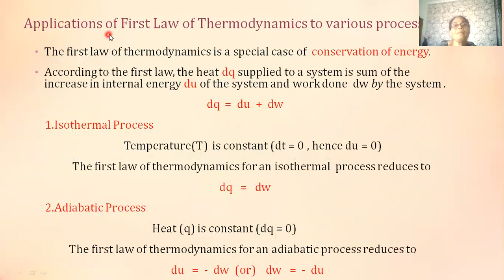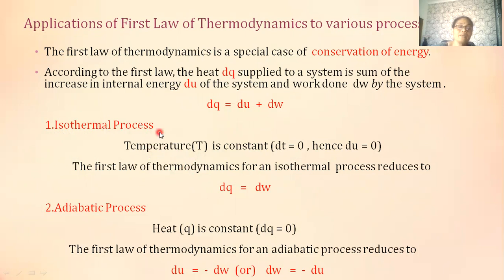Now, coming to the applications of the first law of thermodynamics to various processes. We have come across that the first law of thermodynamics is a special case of conservation of energy. According to this, the heat supplied to a system is the sum of the increase in internal energy dU of the system and the work done dW by the system. This can be mathematically represented as dQ is equal to dU plus dW. Now let's apply this to some of the thermodynamic processes.